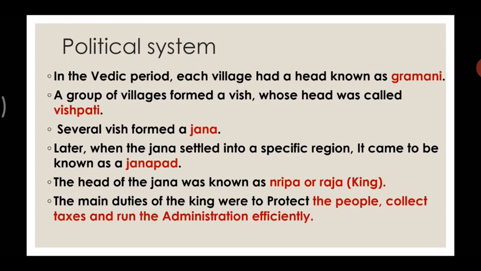Several Vish formed a Jana. And later, when the Jana settled into a specific region, it came to be known as Janapada. The head of the Jana was known as Nripa or Raja, or you can call him king.